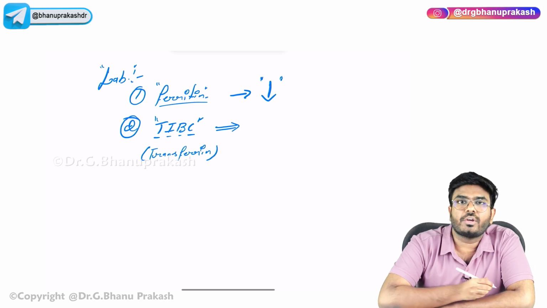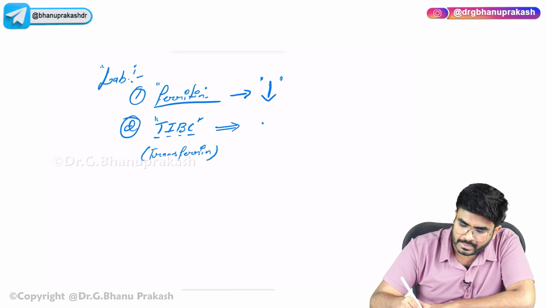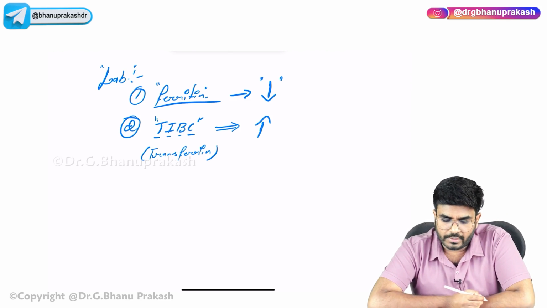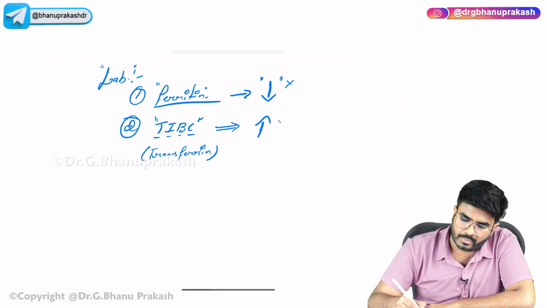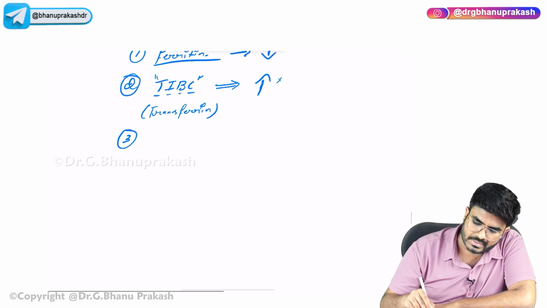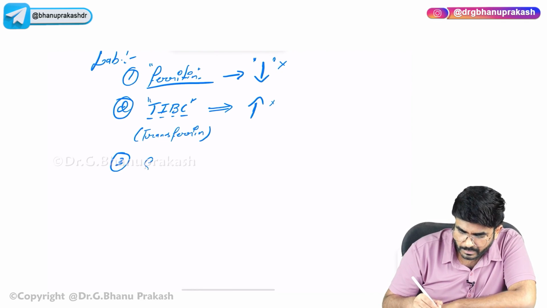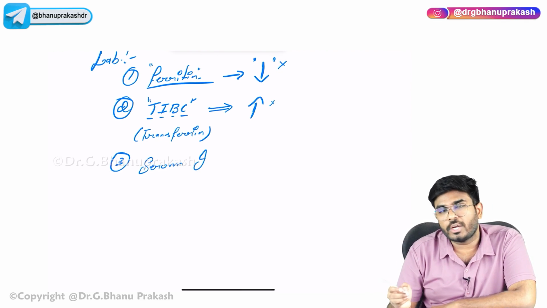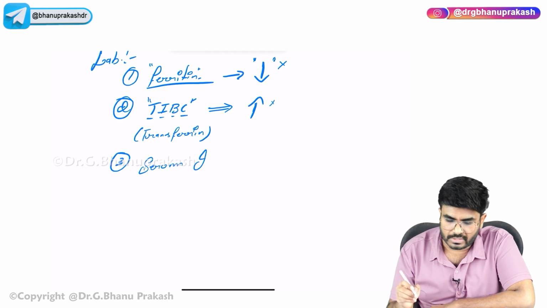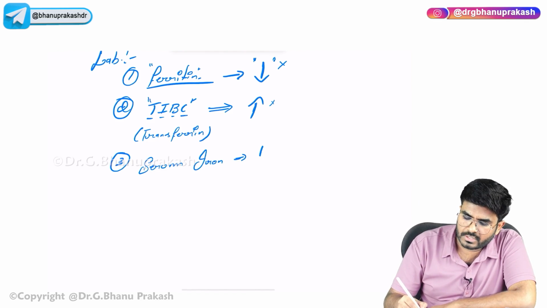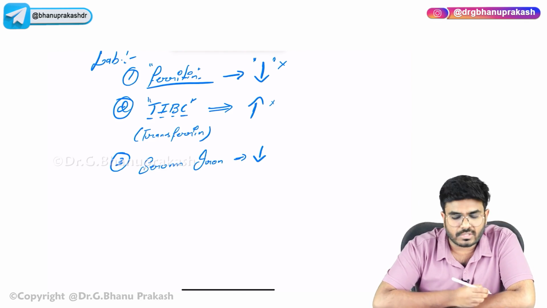The point I want you to know is that ferritin and TIBC always go in opposite directions. When you don't have iron, you require more carriers to bring the iron for you. The third one is serum iron, the iron present in the serum, not in the bone marrow or the liver. This iron will also go down, because of iron deficiency.